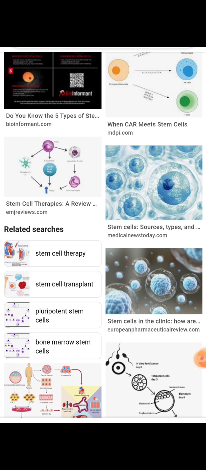So these are the most important embryonic stem cell and stem cell functions. These functions are very useful to determine and deactivate cells.